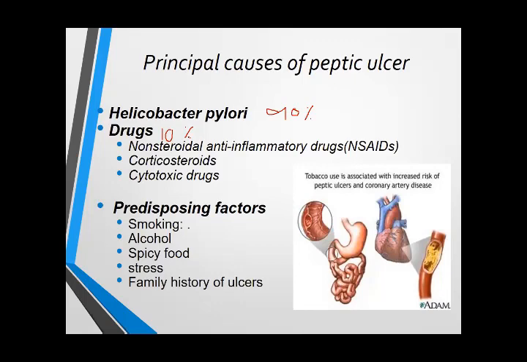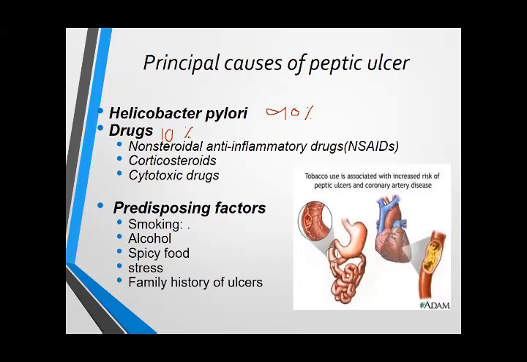These drugs are used for the treatment of pain, fever or any inflammation, like aspirin, Panadol, Brufen, Ponstan. All come under the heading of non-steroidal anti-inflammatory drugs.